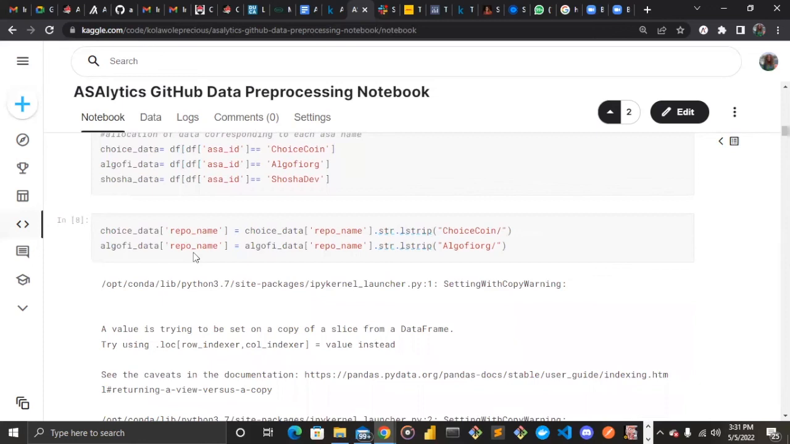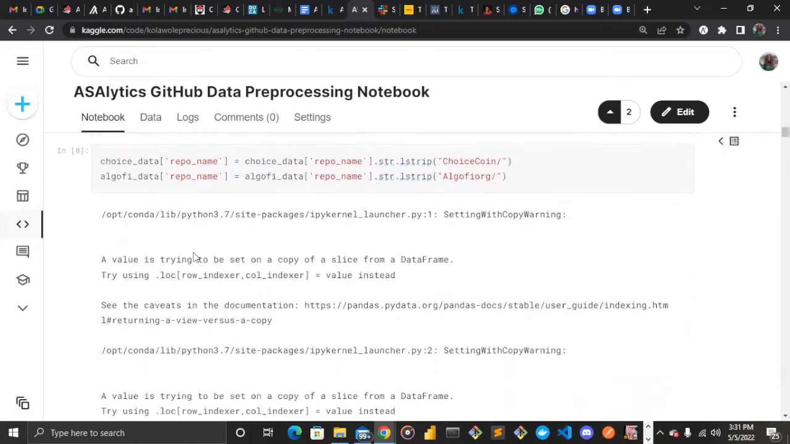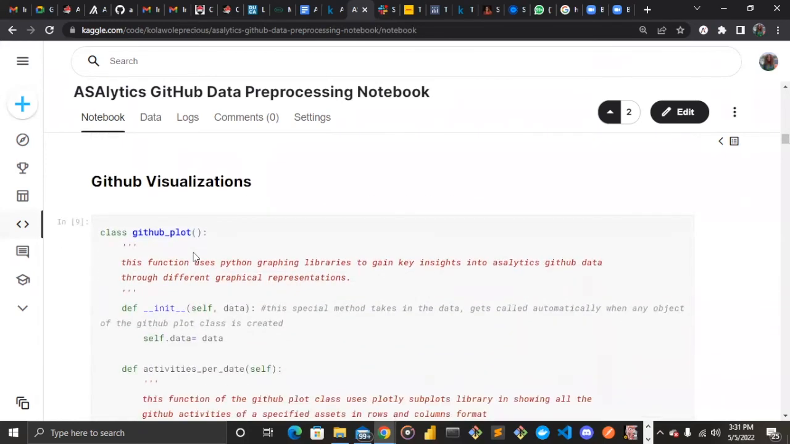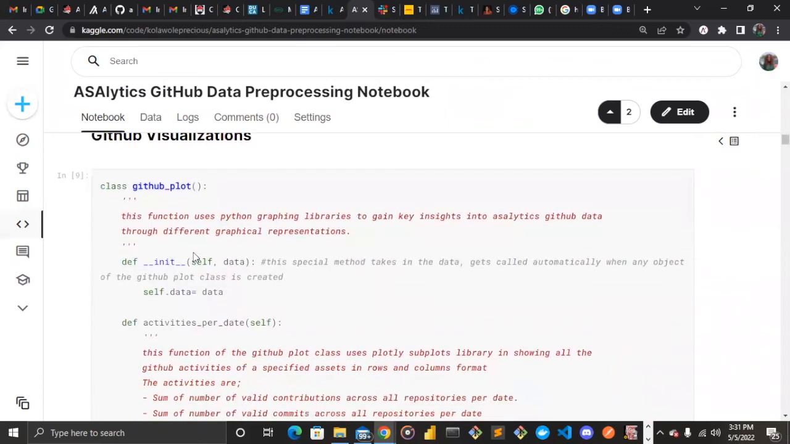For ChoiceCoin, we stripped out ChoiceCoin/. For AlgoFi.org, we stripped out AlgoFi.org/. That is the name of the GitHub account, the name of the GitHub organization account. So moving on, we dive into our visualization straight up. And this is where we use the plotline library, as mentioned earlier, to generate insights from our GitHub data using